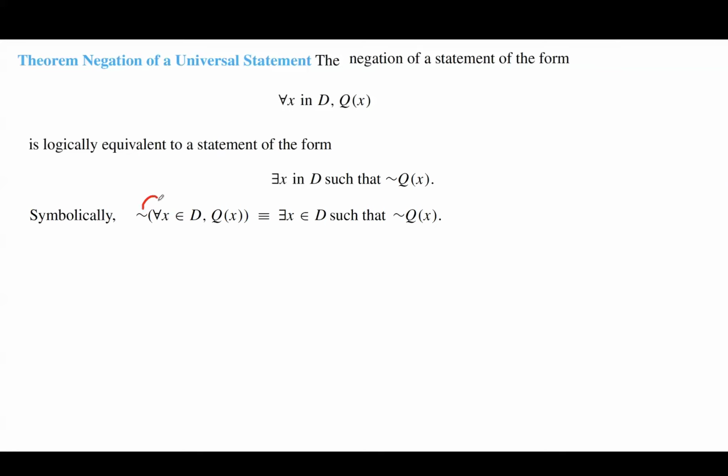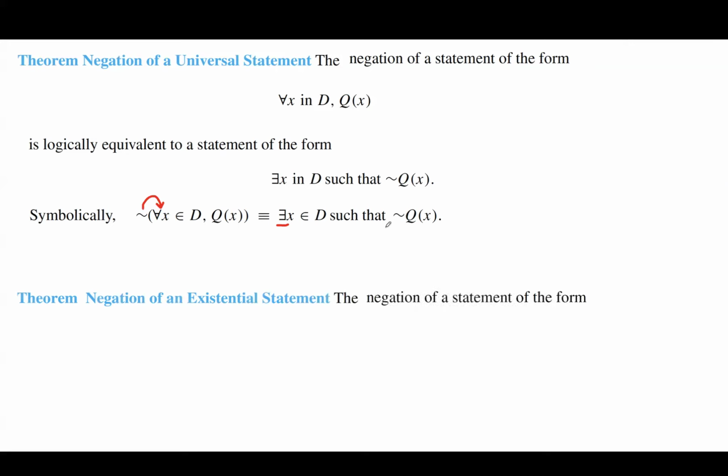So please note that the negation of a universal quantifier is an existential quantifier, and you just need to negate the predicate, which, as you can see here, is not Q(x). With the same argument, the negation of an existential statement is going to be a universal statement. So if you have an existential statement, like there is x in domain D such that Q(x), its negation is going to be for all x in D, not Q(x).